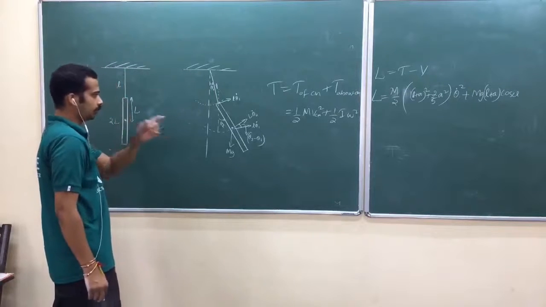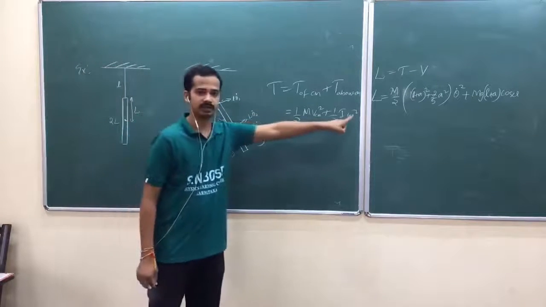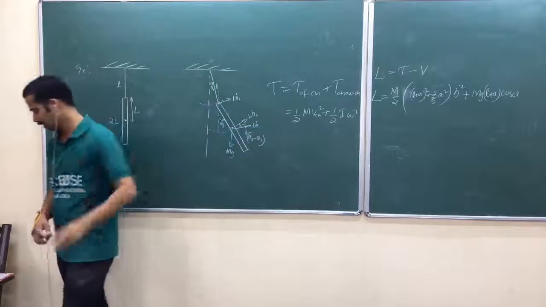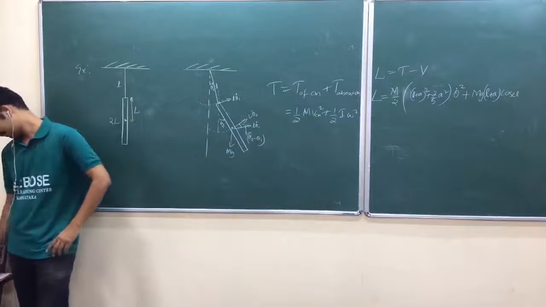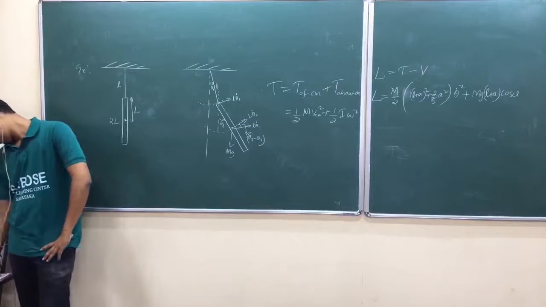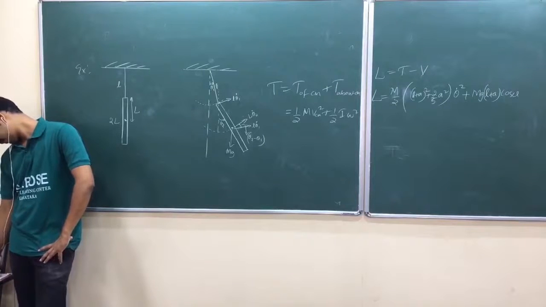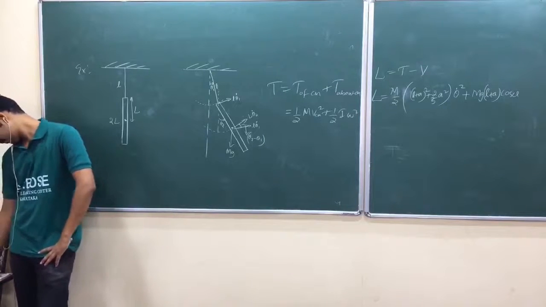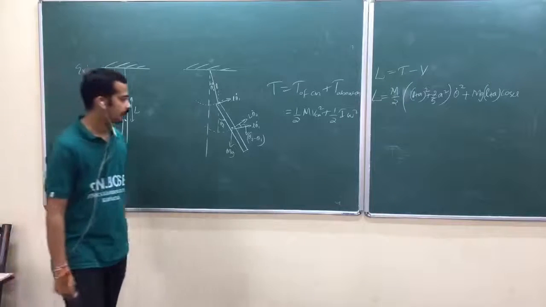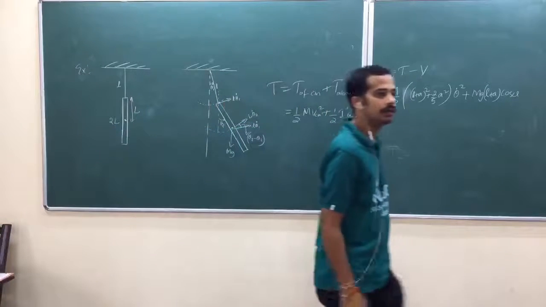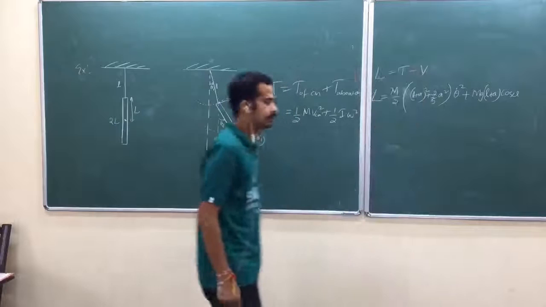Now what is omega? This part is a little difficult. Just like earlier, what is omega?